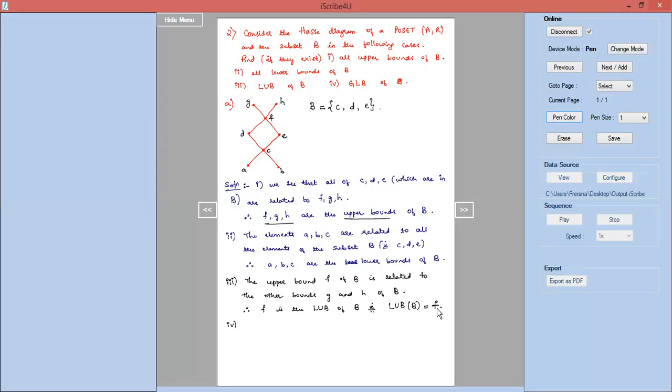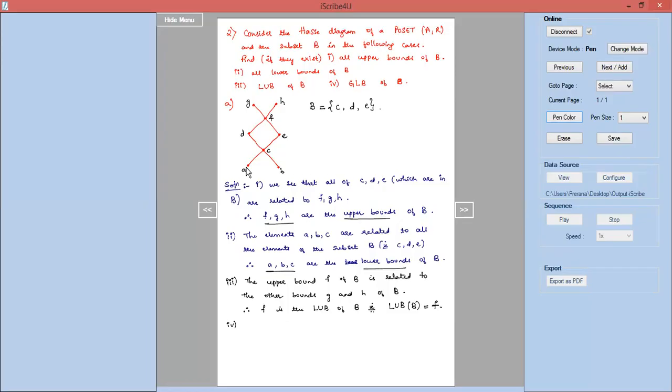Similarly, now we are trying to find out GLB, greatest lower bound. So firstly, it should be a lower bound. Which are the lower bounds here? A, B, C are the lower bounds for us. So among A, B, C, one of them can be the greatest lower bound, or sometimes there is no lower bound at all. Okay, so let us check whether A is the greatest lower bound.